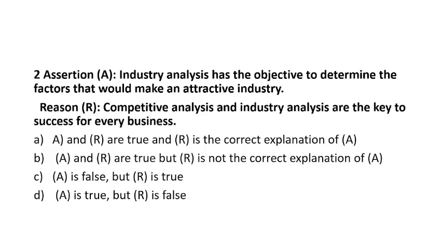Question number 2. Assertion: Industry analysis has the objective to determine the factors that would make an attractive industry. Reason: Competitive analysis and industry analysis are the key to success in every business. A and R are true and R is the correct explanation of A. A and R are true, R is not the correct explanation of A. A is false but R is true, and A is true but R is false. I hope you have solved it. So let's try to understand.